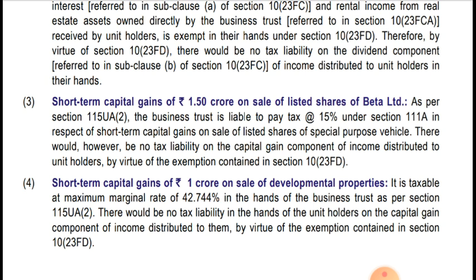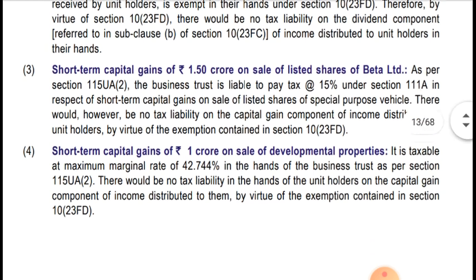There would however be no tax liability on the capital gain component of income distributed to the unit holder by virtue of the exemption contained in section 10(23FD). So in this case the short term capital gain in the hands of the business trust from sale of shares of Beta Limited, the business trust is required to pay tax at the rate of 15% under section 111A.